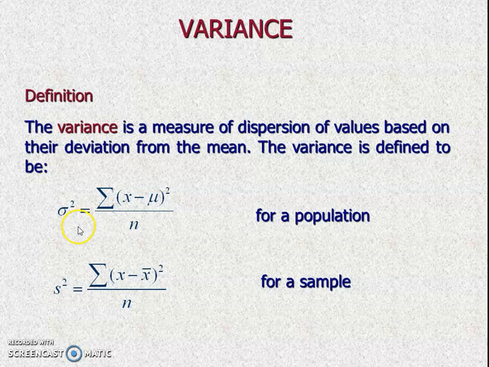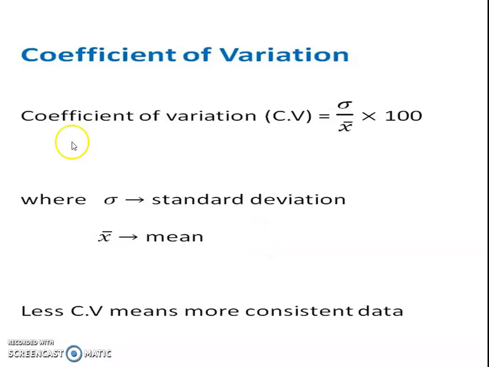The variance is defined by sigma square is equal to summation of (x minus mu) whole square upon n for a population, and s square is equal to summation of (x minus x bar) whole square upon n for a sample. Be careful, mu and x bar represent the mean of the given data. x bar is the mathematical notation, mu is the statistical notation. Both have the same meaning, that is the mean or average of the given data.